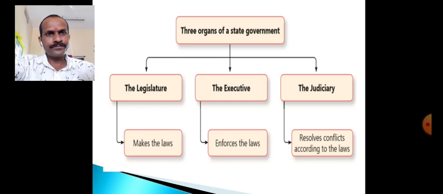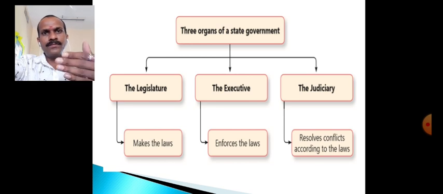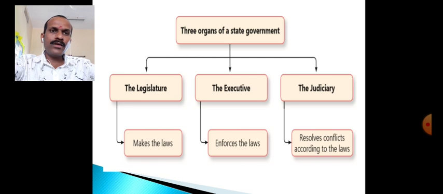The legislature makes the laws. It makes the laws with the consent of all the elected representatives in the Vidhan Sabha or Vidhan Parishad, that is the legislative assembly and legislative council, okay. So that is known as the legislature. What is the function of the legislature? To make the law. Then the second organ of the state government is the executive.